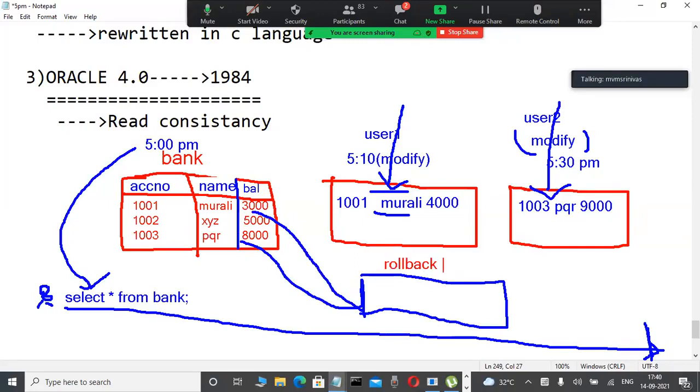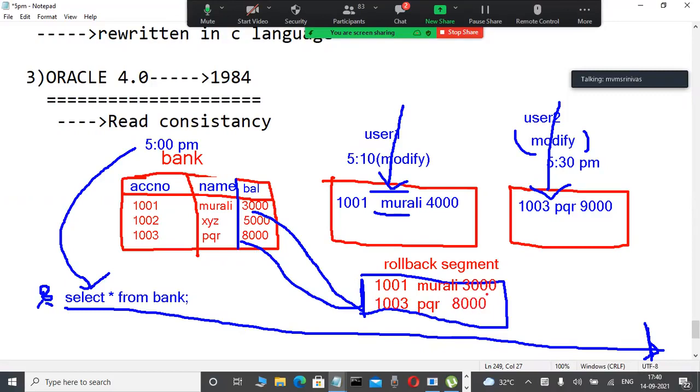In Oracle, rollback segments are there internally, and in that the old data is maintained. The old data is 1001, whatever modified data Murli, and here 3000. Again the old data for 1003, PQR, is 8000.